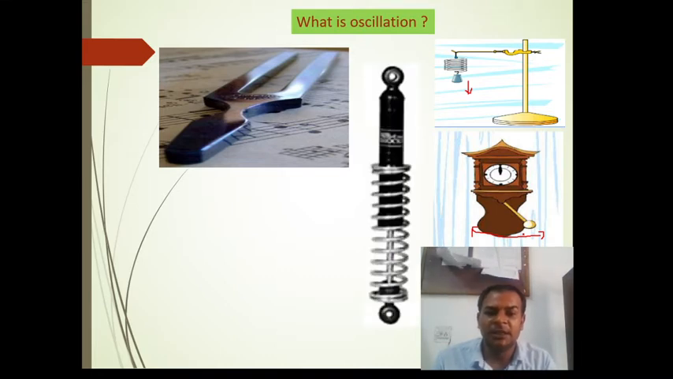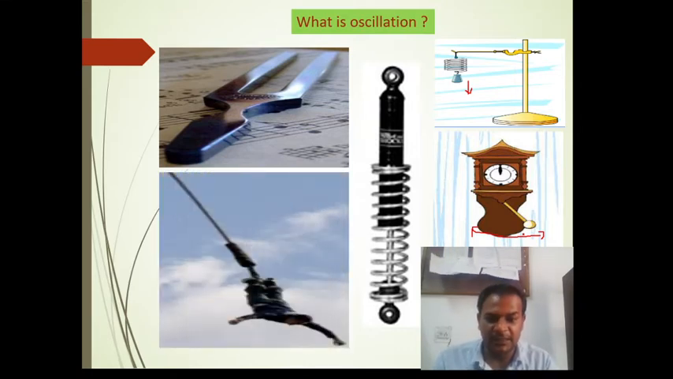We also see shock absorbers in your bike, or if you have a scooty, or some other two-wheelers or four-wheelers. When we travel on the road, these shock absorbers get compressed, then stretched, then compressed again. So these are also types of oscillations.